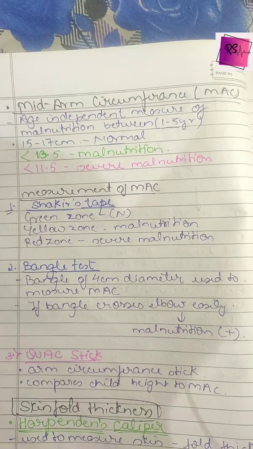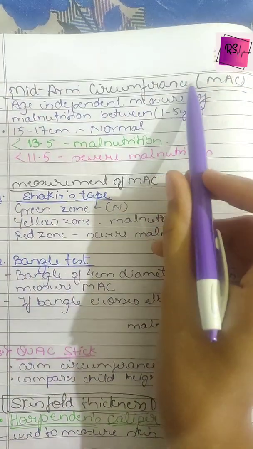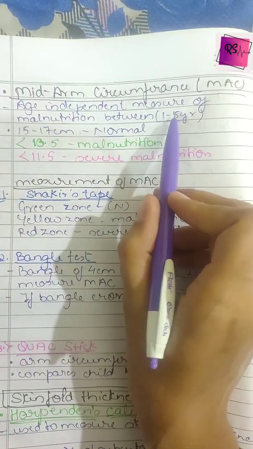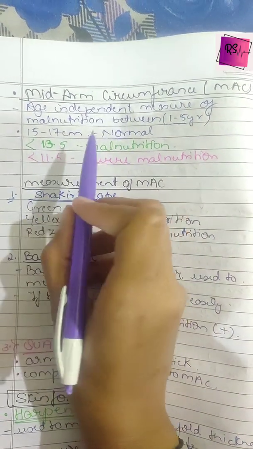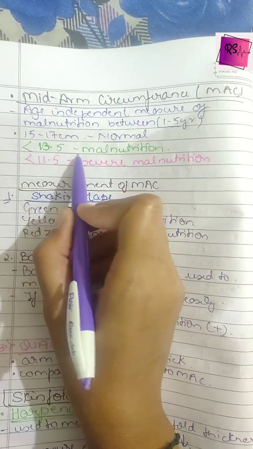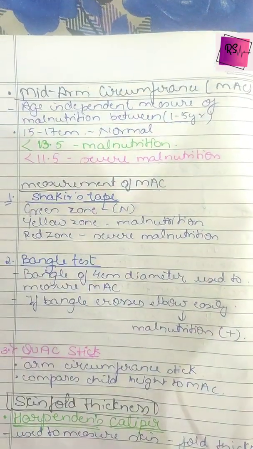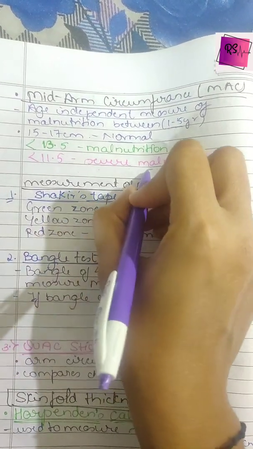So you should measure the mid-arm circumference of a child. It is a real indicator of malnourishment in a child, because it is irrespective of the age of the child between 1 to 5 years of age. It is applicable for every age. So less than 13.5 centimeter is a malnourished child, and less than 11.5 centimeter is a severe malnutrition, which is seen in children.